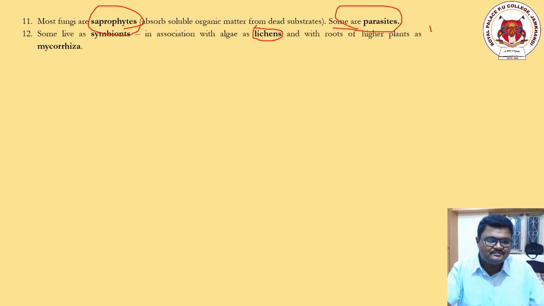I'll write the word mycobiont. It means there will be a question: what is the meaning of mycobiont? Myco means fungus, and biont means living: fungal association, fungal connection, the help of fungus. So lichens are organisms which take the help of other organisms too.